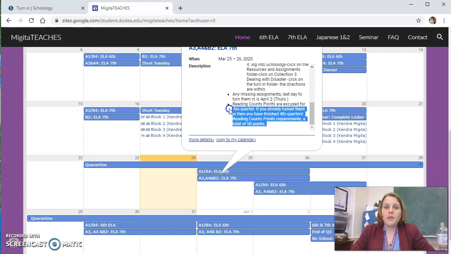All right. Reading counts points. Reading counts points are excused. You can't take reading counts quizzes at home, so I feel it's unfair. So we're going to do something different for reading counts this quarter. But if you've already turned in your reading counts points, you're done for next quarter. You're done. You don't have to do them next quarter. This quarter, if you didn't do them, just lucky, and you're excused. So we'll have a total of 50 reading counts points at the end of the year.